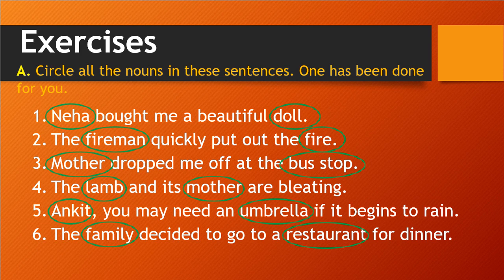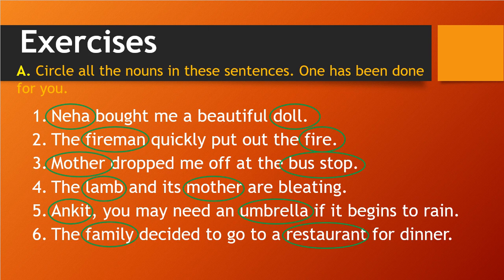Then, Ankit, you may need an umbrella if it begins to rain. Correct? So Ankit is one person name, umbrella is a kind of thing. The family decided to go to a restaurant for dinner. So the family is one group of members, in general we call all the members in a family, and the restaurant is one kind of place where you can go for lunch and dinner, that is food.